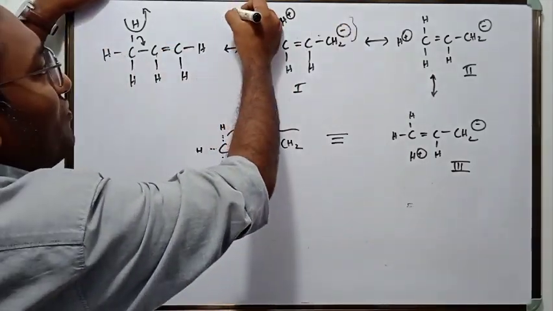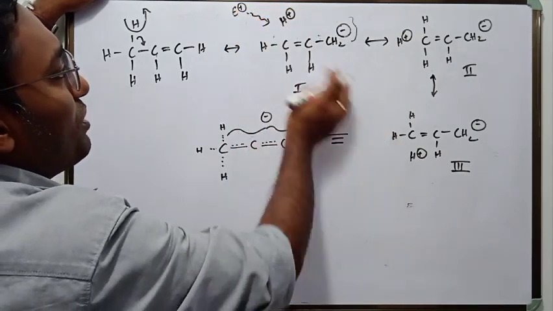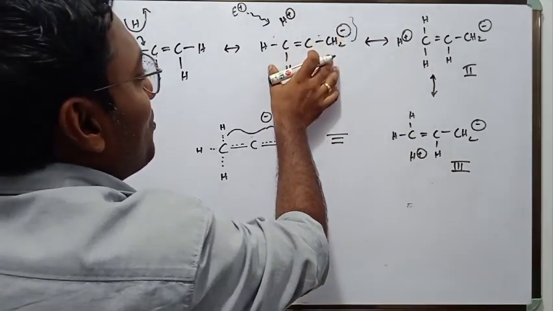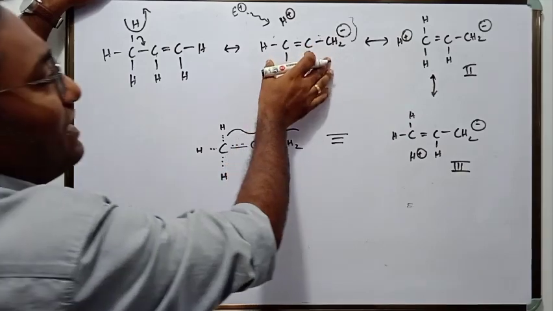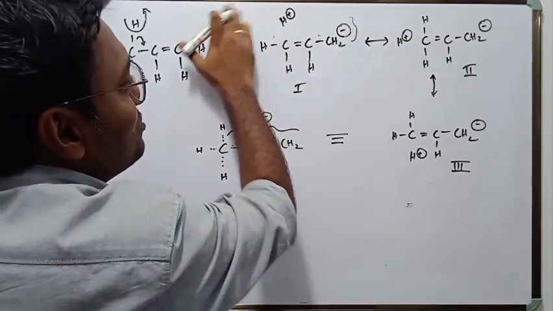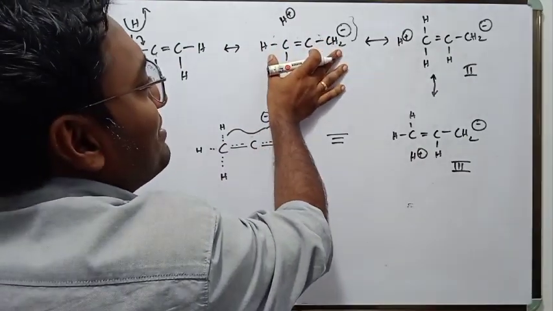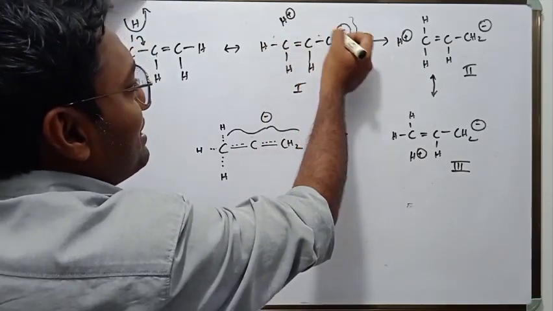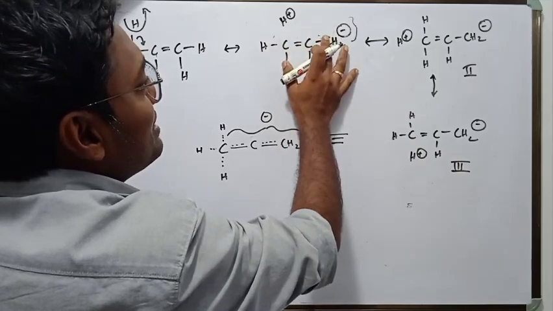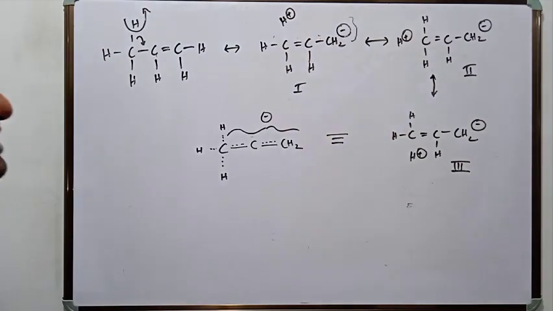If an electrophile would want to attack this pair, it won't be able to, because it would be very hard to find that electron pair, and that would make the propene molecule very unreactive and very stable. So it is because of hyperconjugation that the molecule of propene becomes very stable. It is because of hyperconjugation that there is delocalization of this electron pair over a large surface area.